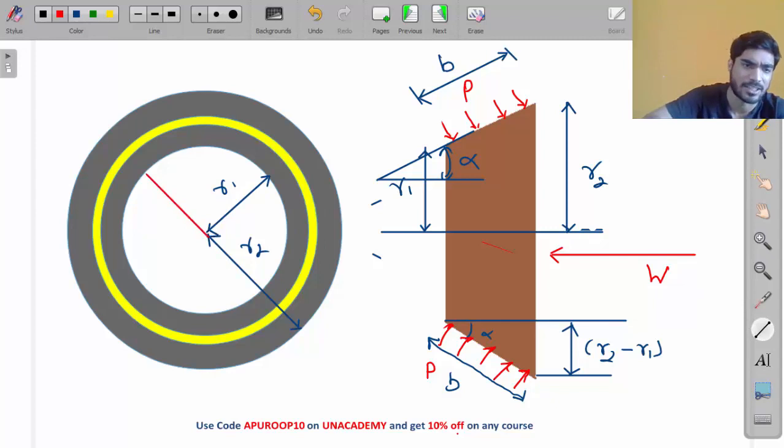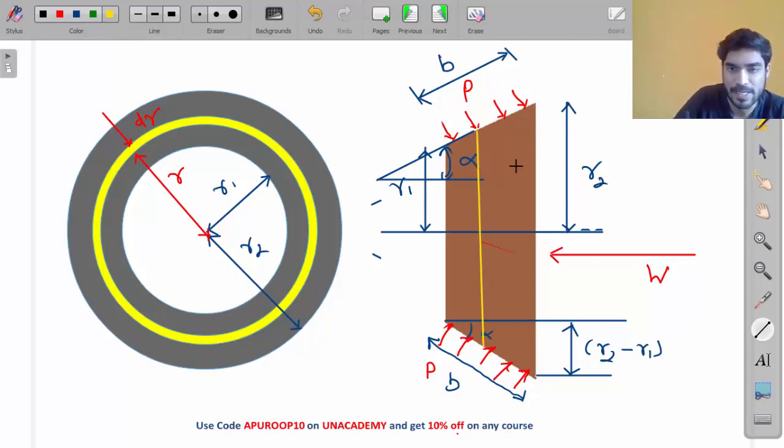In the plate clutch derivation also, we saw that we consider a very small strip at a distance R, and the width of this strip will be dr. So let's consider this strip here also. This is a very small strip.